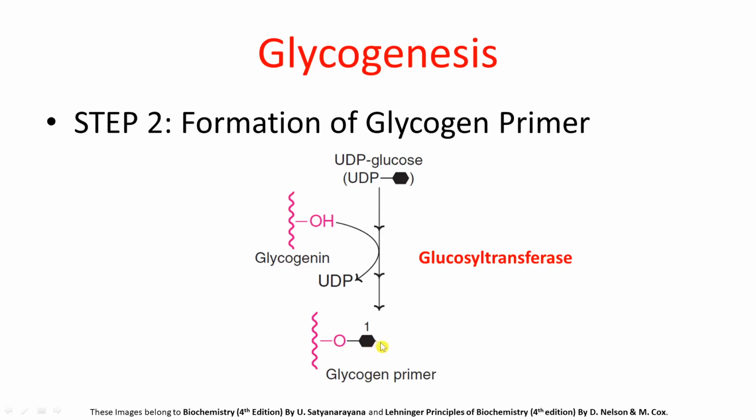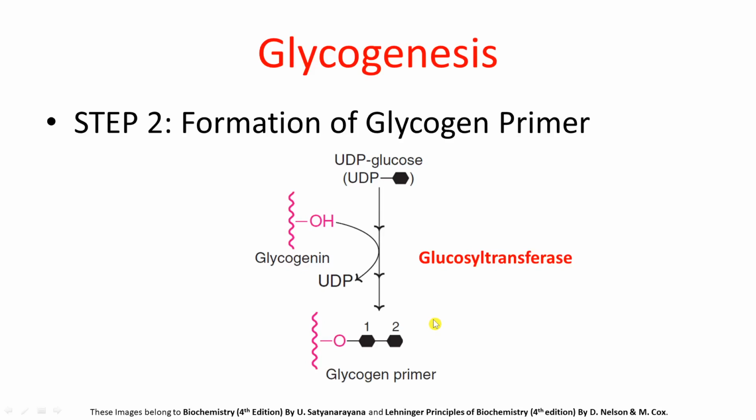Now the hydroxyl group of this already attached glucose molecule at C4 position will attack the C1 carbon of this second UDP glucose molecule, and again there will be bond breaking. Once the bond breaks, the second glucose molecule will come and it will get attached to the first glucose molecule which was already attached to the glycogenin.